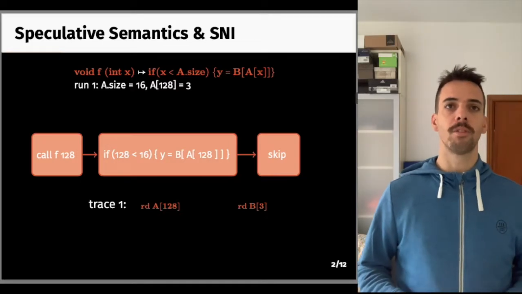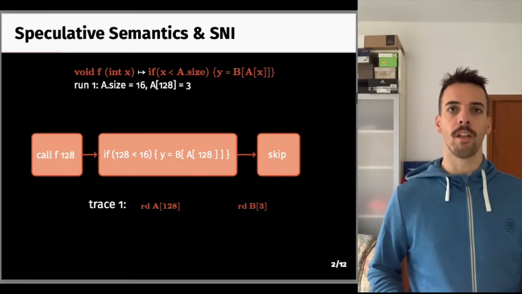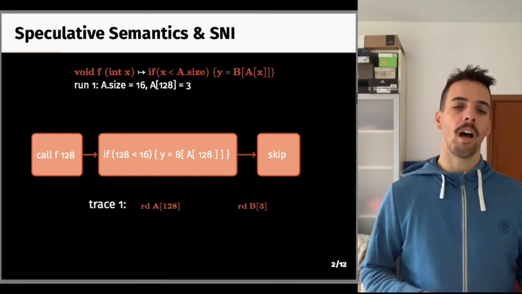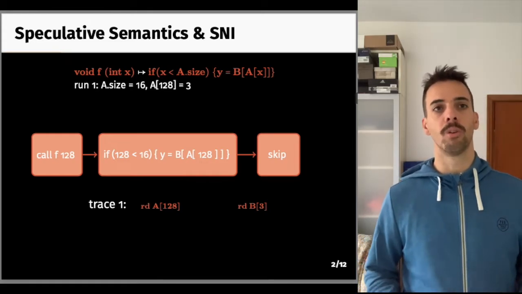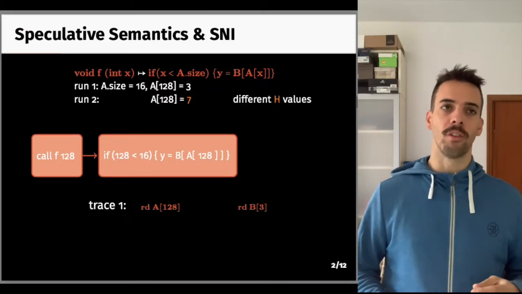However, the semantics captures the cache footprint as traces, recording the fact that we accessed two memory locations under speculation. These traces model what an attacker can extract out of the state of the machine that has not been rolled back after speculative execution. Now, let's define speculative non-interference.